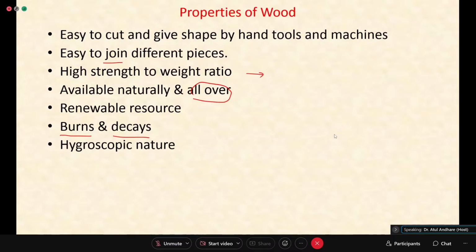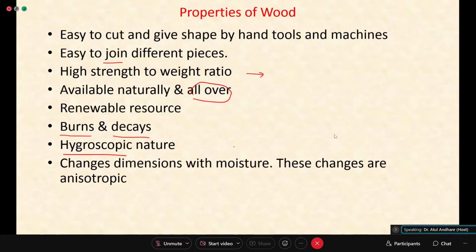It is hygroscopic. Any idea what is hygroscopic? It absorbs moisture or water. A very common problem you see if you have wooden doors in your house or wooden window frames and door frames, you will find in the rainy season, the doors or windows get jammed because the moisture absorption will increase the size of the door or the window frame. So it changes dimensions with moisture.